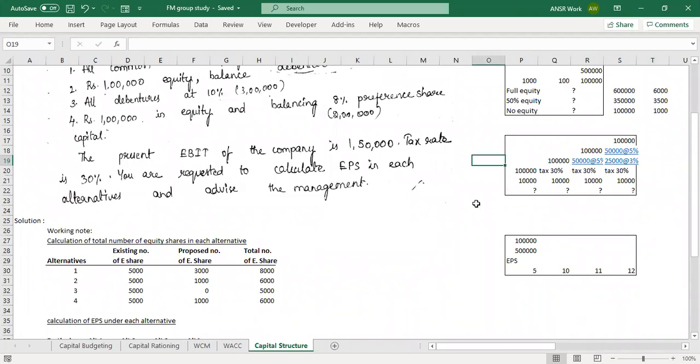Any other doubts, guys? Okay, let me move on to the next exercise that I have. This one is a task for you. The first one is, suppose you have 1 lakh profit and you have 10,000 shares in your company. What is your earning per share?